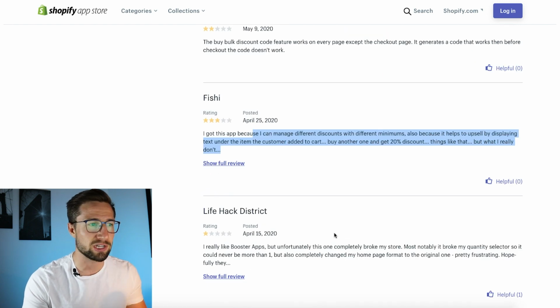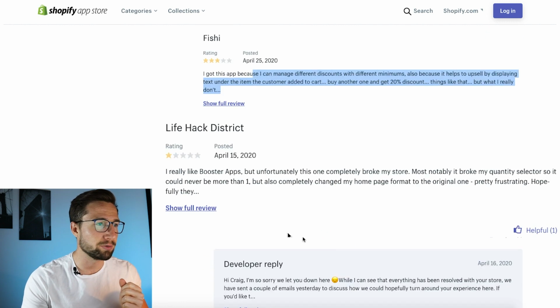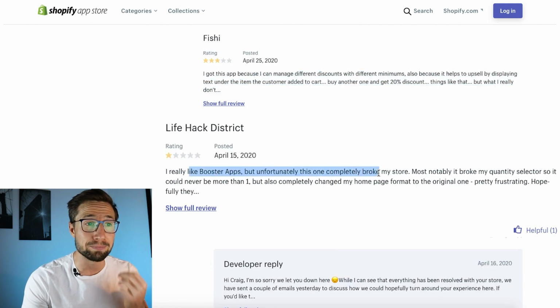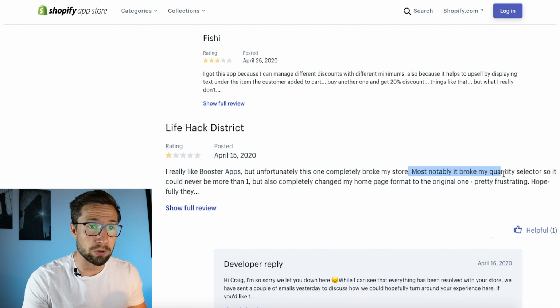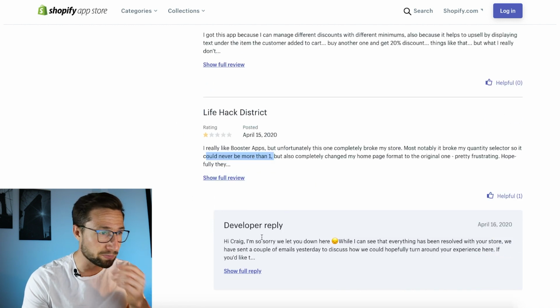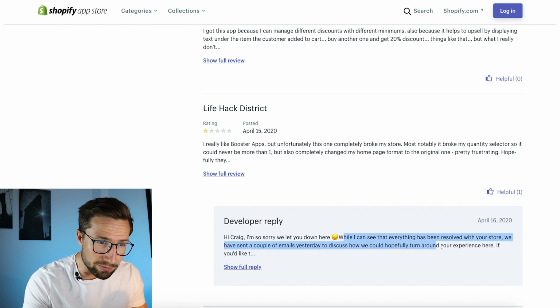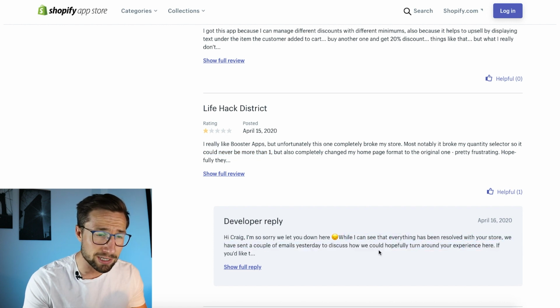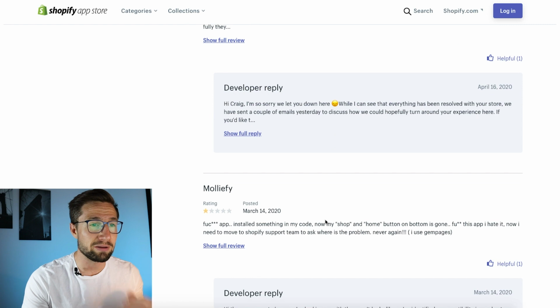Google's gonna check this sort of stuff, whether automatically or manually, and I've seen that happen, okay? So I really like Booster apps, but unfortunately this one completely broke my store. Most notably, it broke my quantity selector, so it could never be more than one. Okay, that's terrible. So someone's replied here to say that, well, I see everything's been resolved in your store. We've sent a couple of emails to discuss. So it sounds like they are responsive.